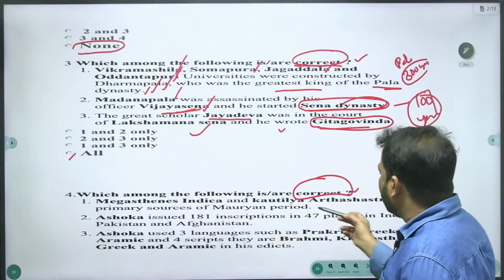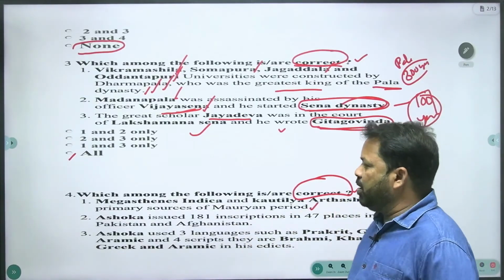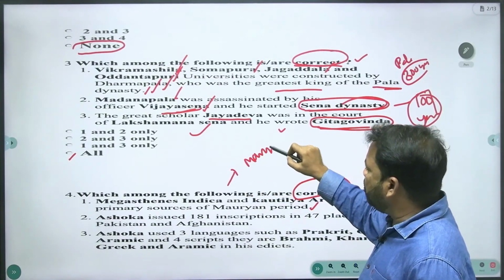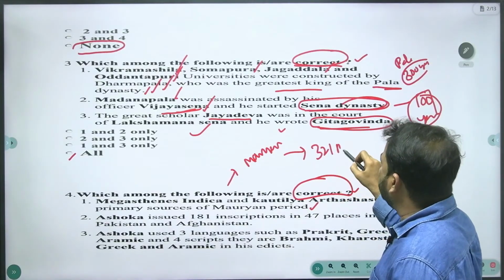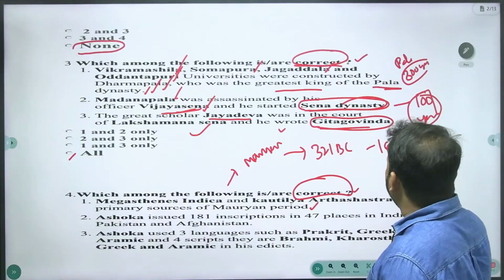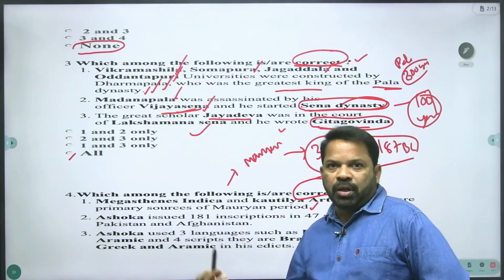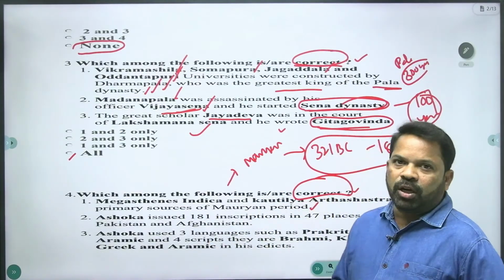Megasthenes' Indica and Kautilya's Arthashastra are primary sources of the Mauryan period. And this fourth question belongs to the Mauryan period. The Mauryan period starts from 321 BC and ends in 187 BC. The Mauryan dynasty, or the Mauryan empire, was started by Chandragupta Maurya.